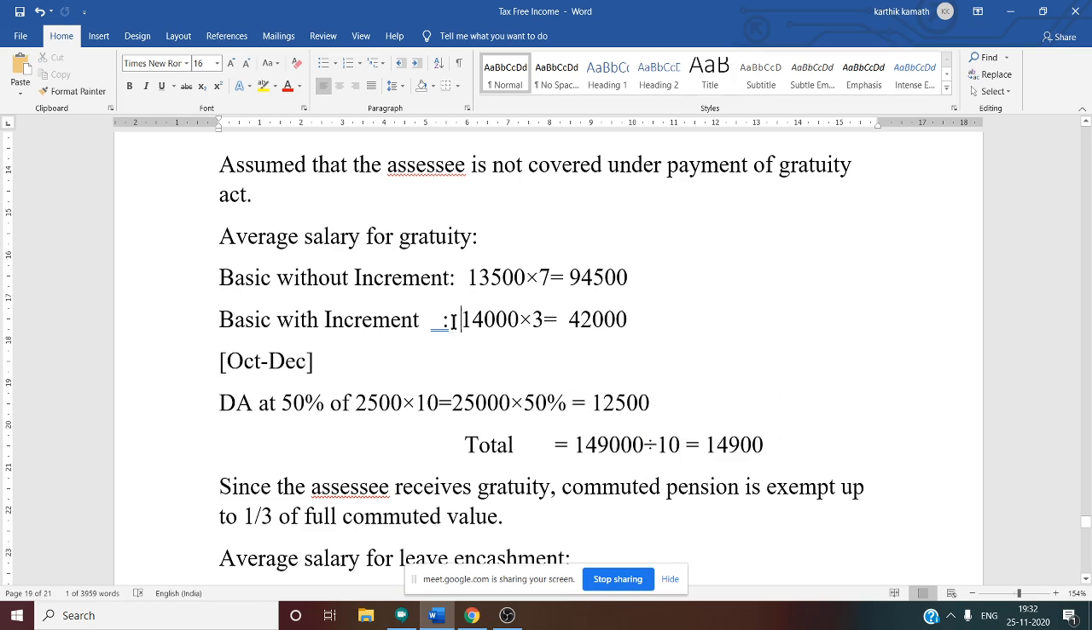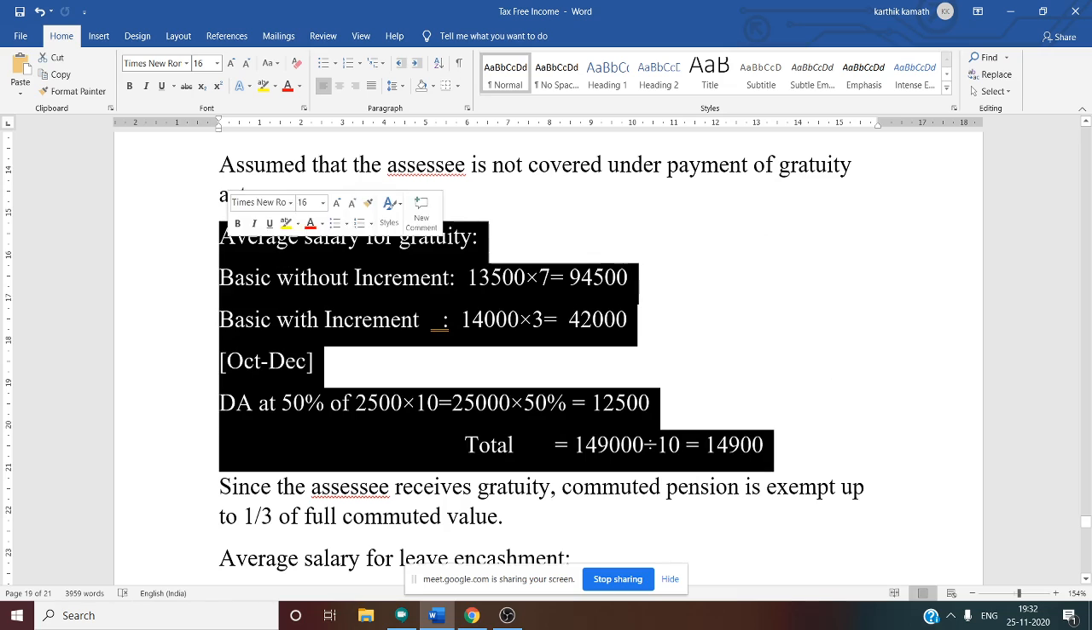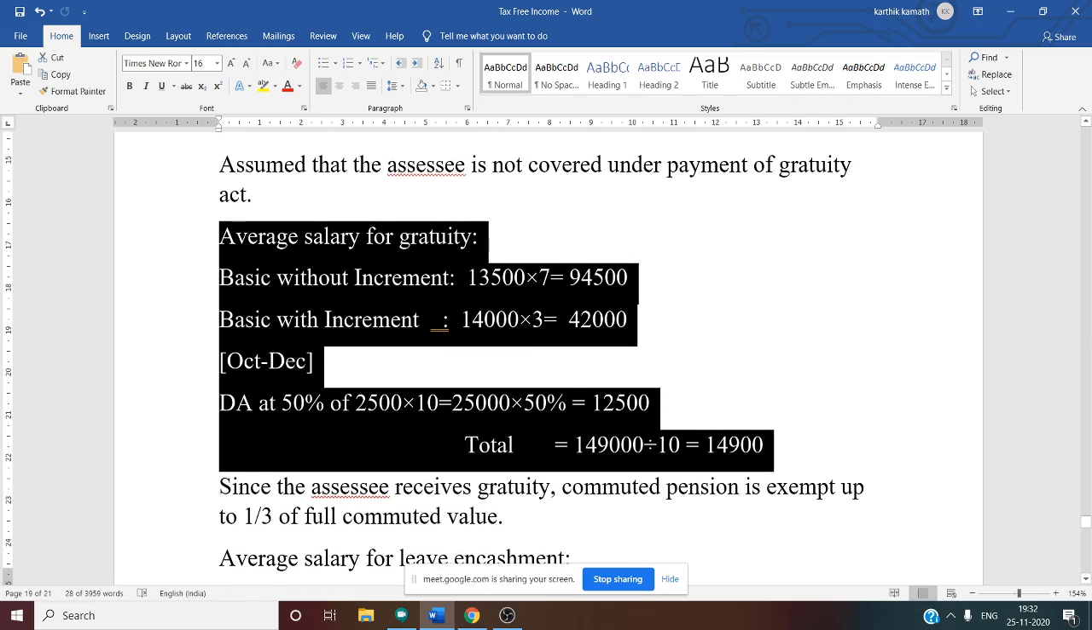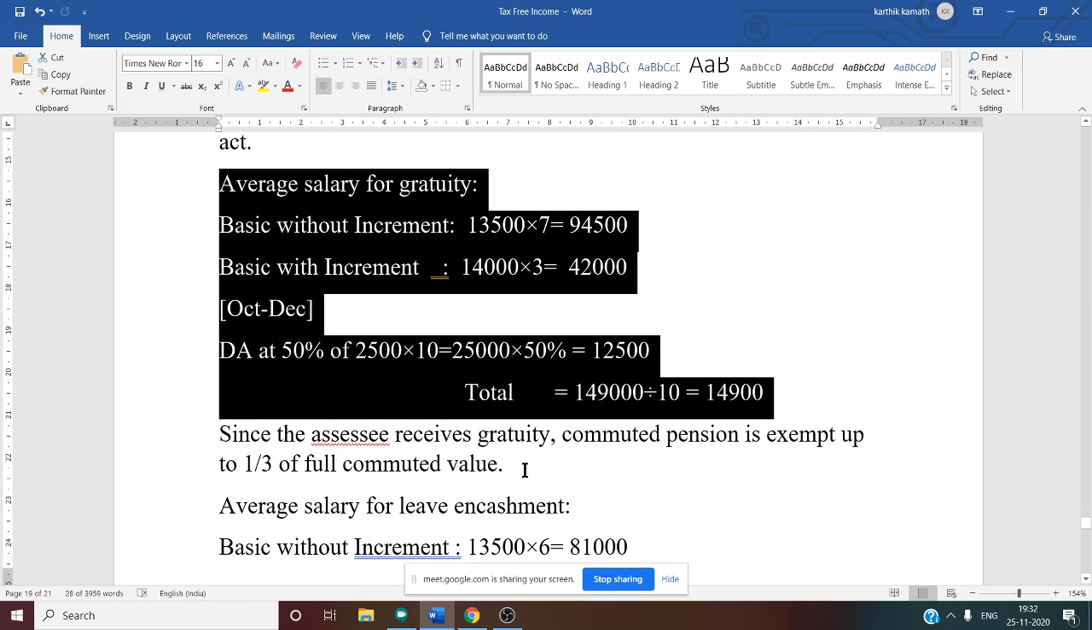But we want the average salary of the last 10 months. This is the salary for the last 10 months. We want to divide it by 10 now. 1,49,000 divided by 10, we'll get the average salary, that is 14,900. This is our average salary for gratuity. Now, after this one, we have to see about commuted pension, because there is a commuted pension also, right?